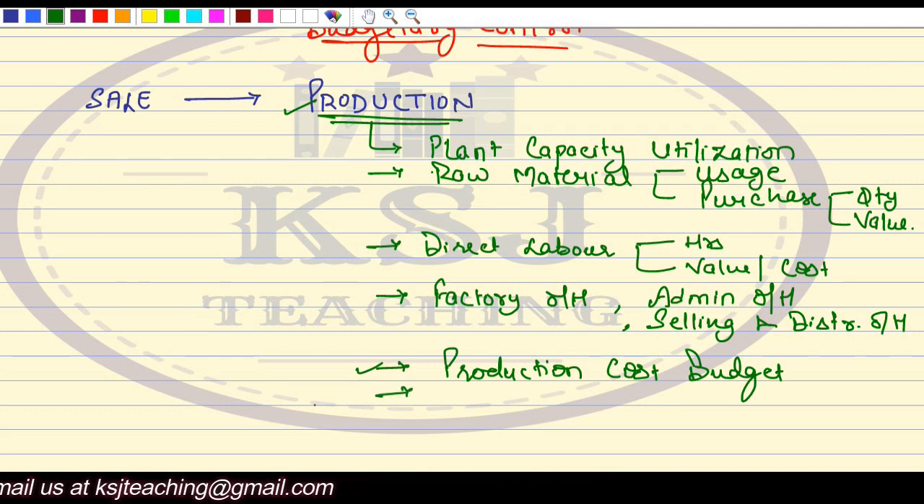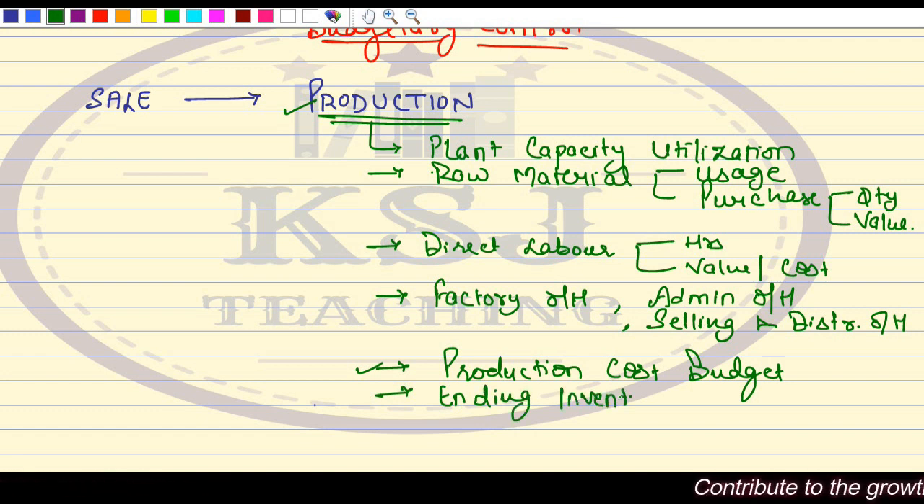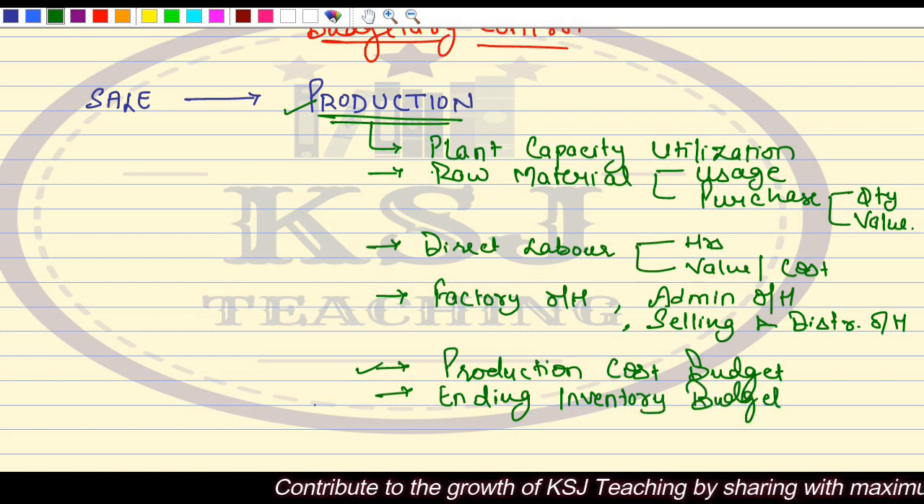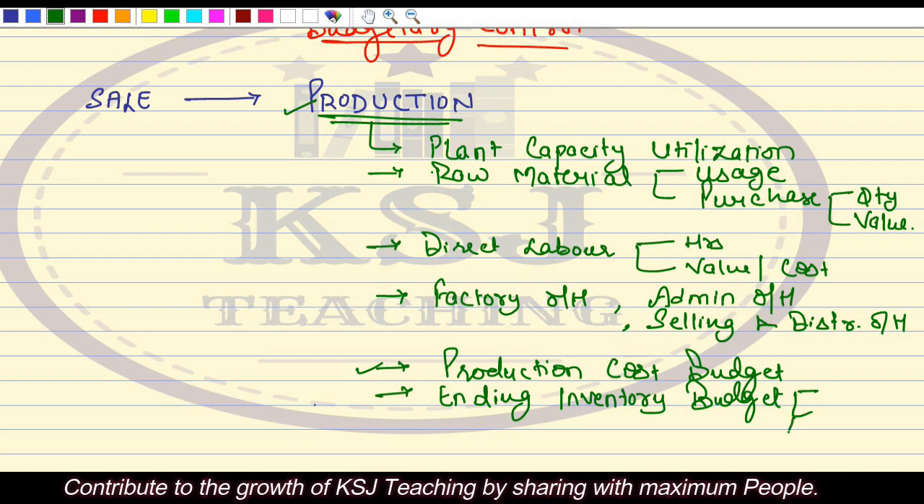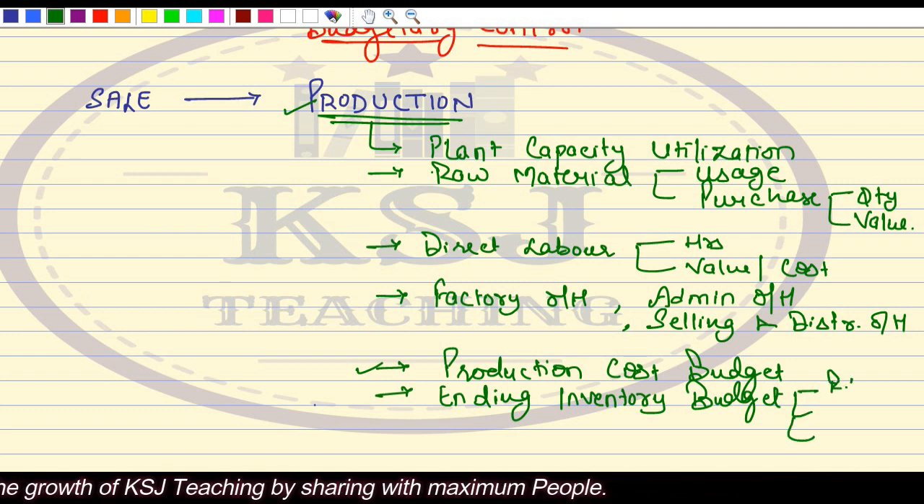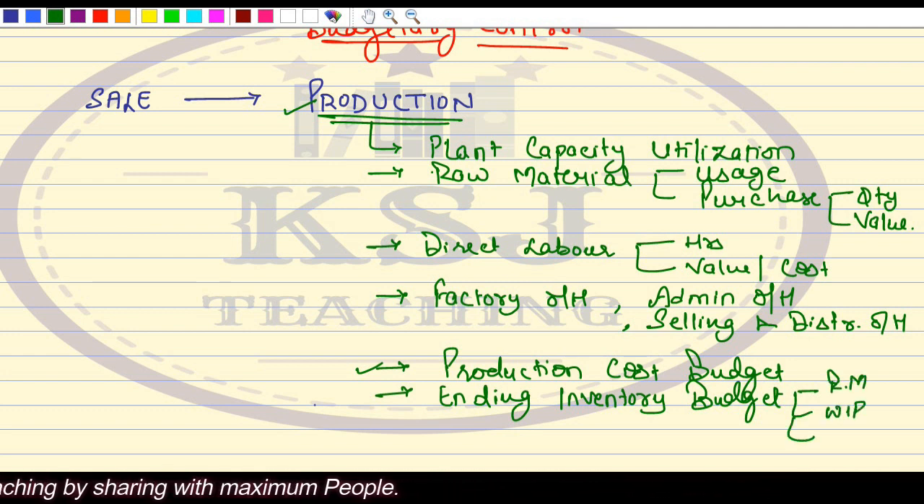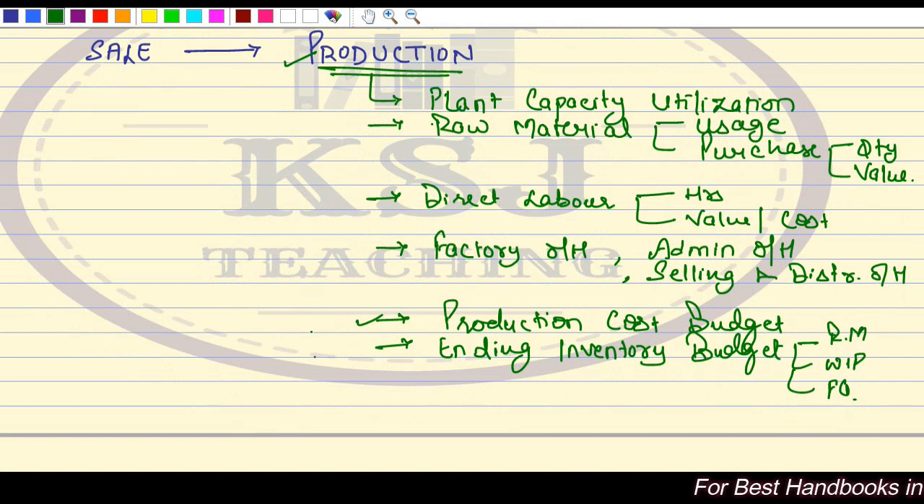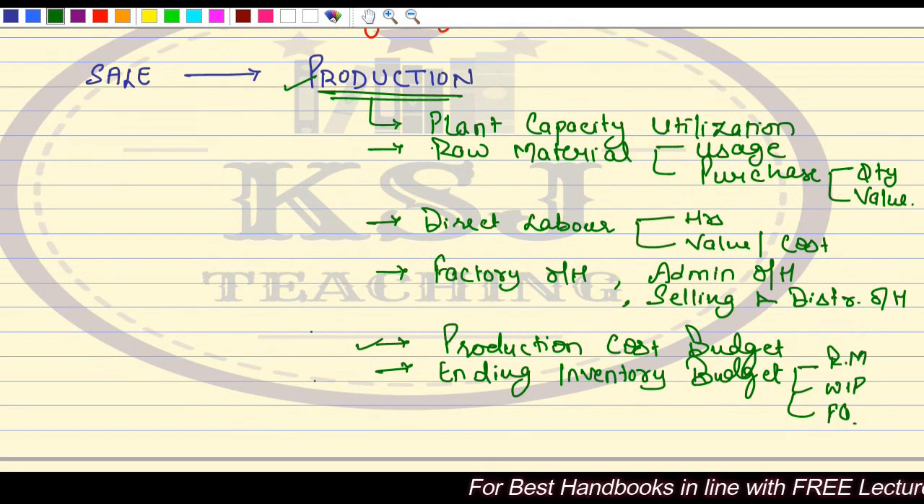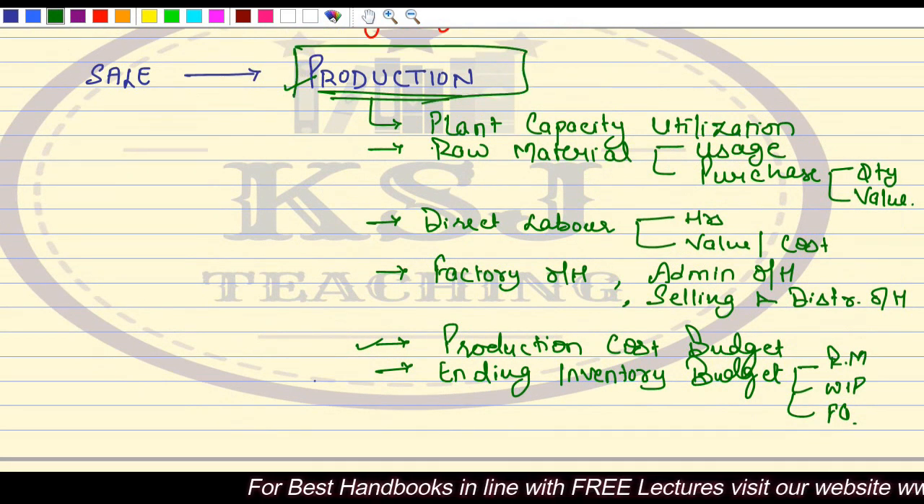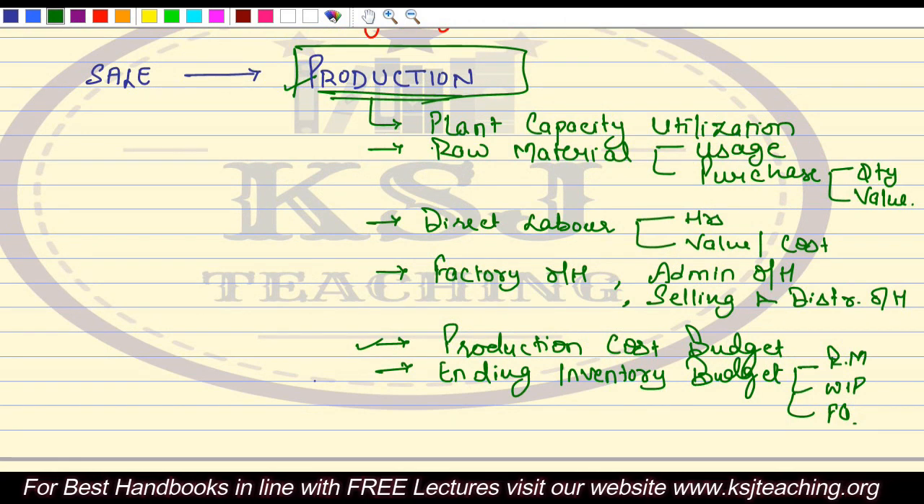Then we discussed ending inventories. We discussed the ending inventory budget. In the ending inventory budget, we say there are three types of inventories. One is raw material inventory, other one is WIP inventory, and the third one is finished goods inventory. So this is all what we have already discussed, and the major part of discussion here is that everything is dependent upon your production budget.